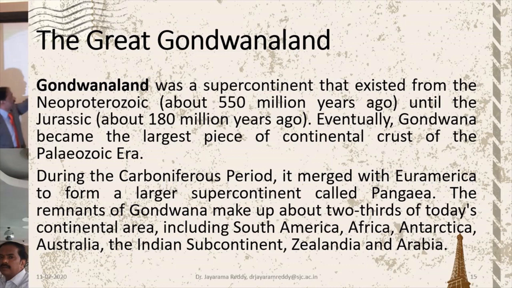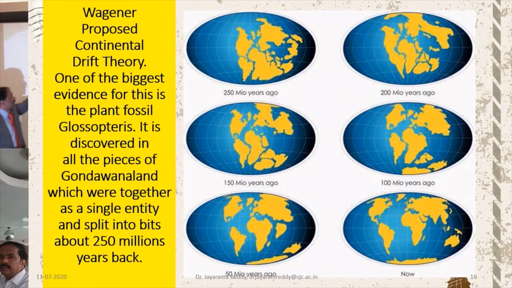Gondwana land, a super landmass, existed about 550 million years back, and this piece of land later broke into pieces: South America, Africa, Antarctica, Australia, the Indian subcontinent, New Zealandia, and Arabia. All these pieces were part of Gondwana land, and the evidence to prove that is Glossopteris, and thus Glossopteris becomes a very important fossil in the construction of the geological timescale.